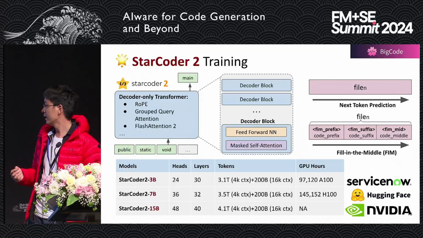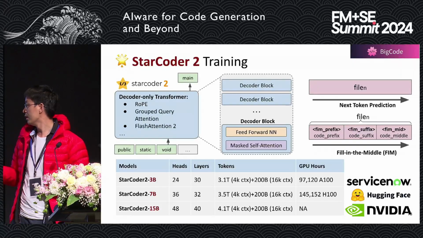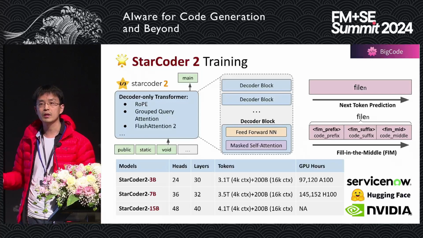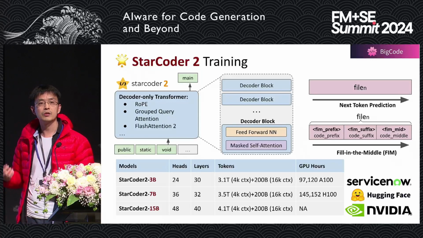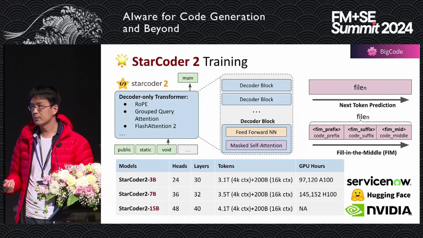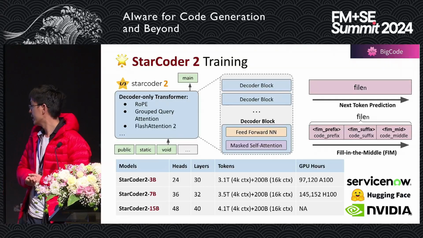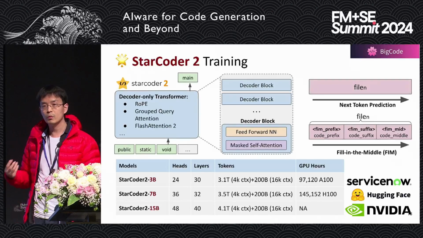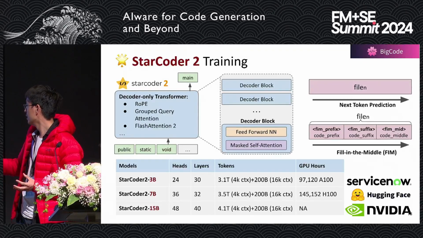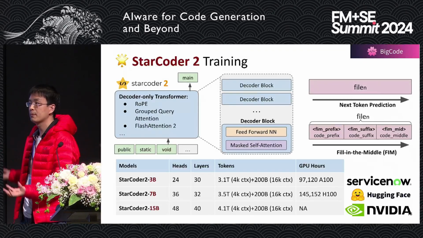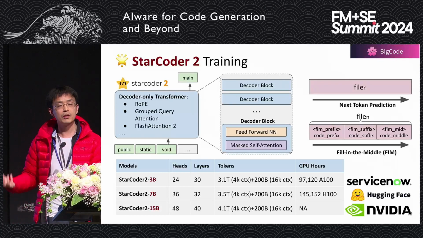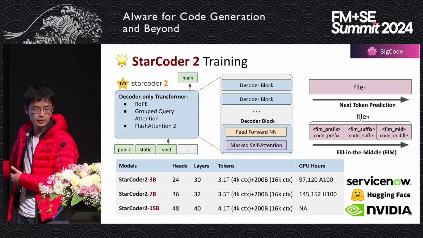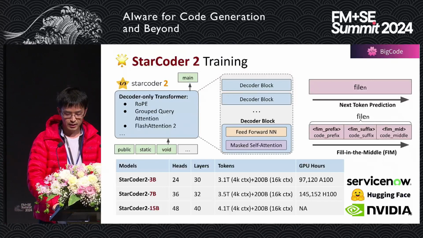And these are the token numbers and also the GPU hours they consumed. For example, you can see that the StarCoder2 7B one already consumed over 100,000 GPU hours using H100. It's a pretty high-end GPU already. We use cluster services, over 1,000 GPUs from ServiceNow, Hugging Face, and NVIDIA. Of course, this is a big project in collaboration with the BigCode team, so it involves resources from those organizations.